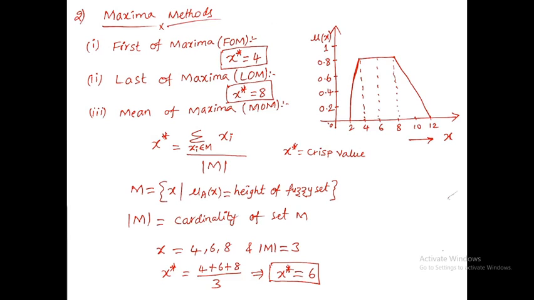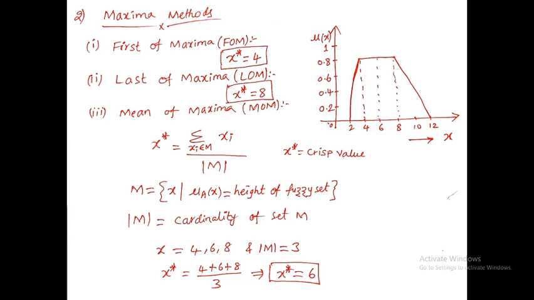That means 4, 6, 8 are having the maximum membership values. Among the fuzzy elements, only 4, 6, 8 have maximum membership value. That's why your summation includes 4 plus 6 plus 8, summation xi. Here xi is nothing but 4, 6, 8.